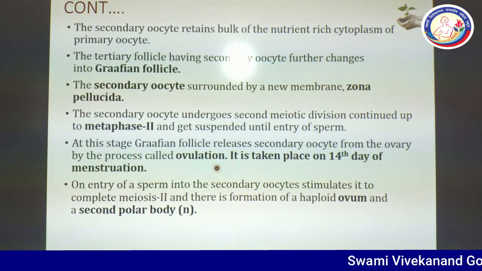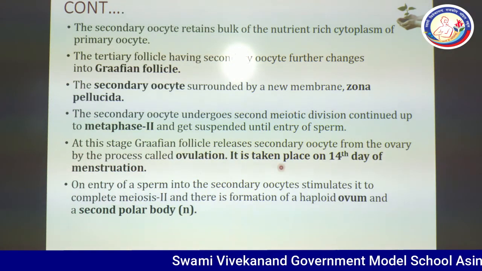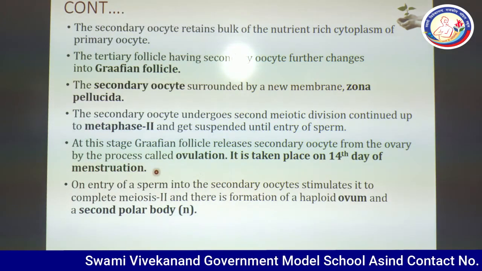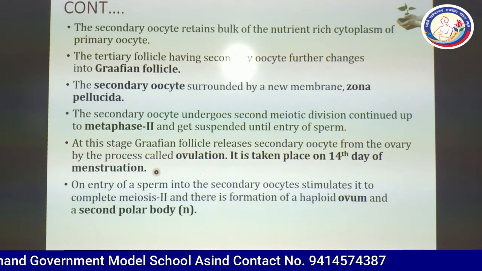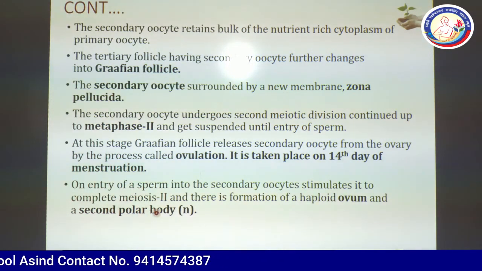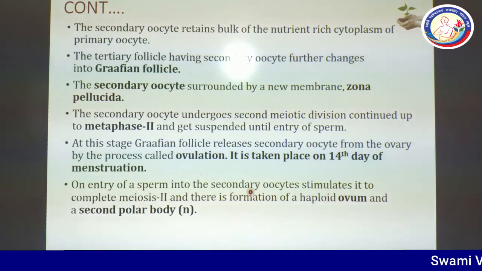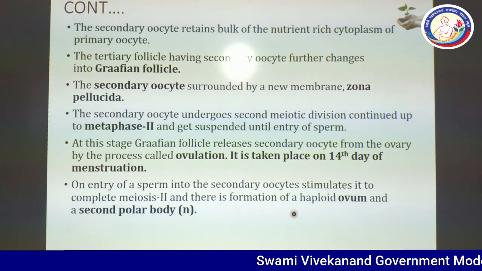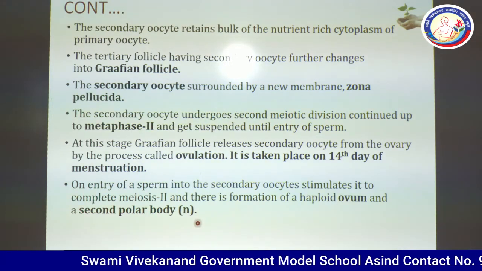Ovulation is a process of the menstrual cycle. It takes place on the 14th day of menstruation. So, the 14th day is the day of ovulation. On entry of a sperm into the secondary oocyte, it is stimulated to complete meiosis second. As the sperm comes in contact with the secondary oocyte, the rest of the phases of meiosis begin. And there is a formation of a haploid ovum and a second polar body, which is also degraded.